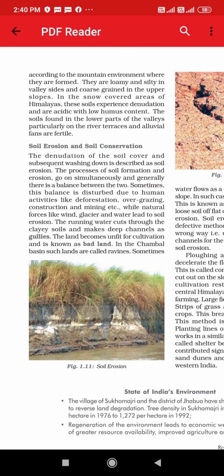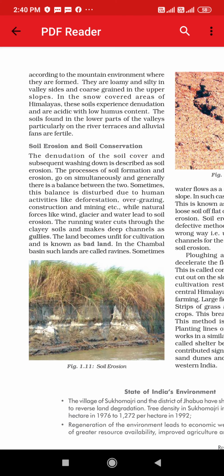Why loamy and silty on the valley side? Because in valley areas, river water will be flowing, and coarse grained in the upper slope, because in upper side deposits will be there, but on the slopy land, because of the loamy area, the amount of deposits will be less there.